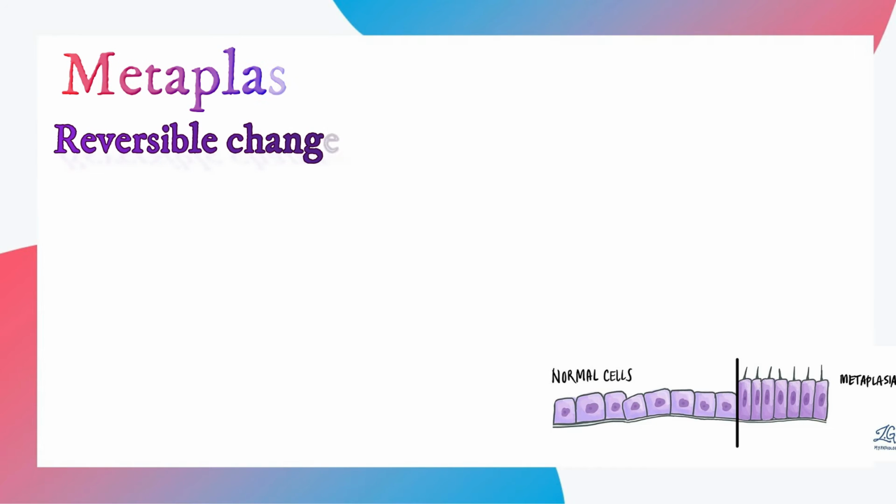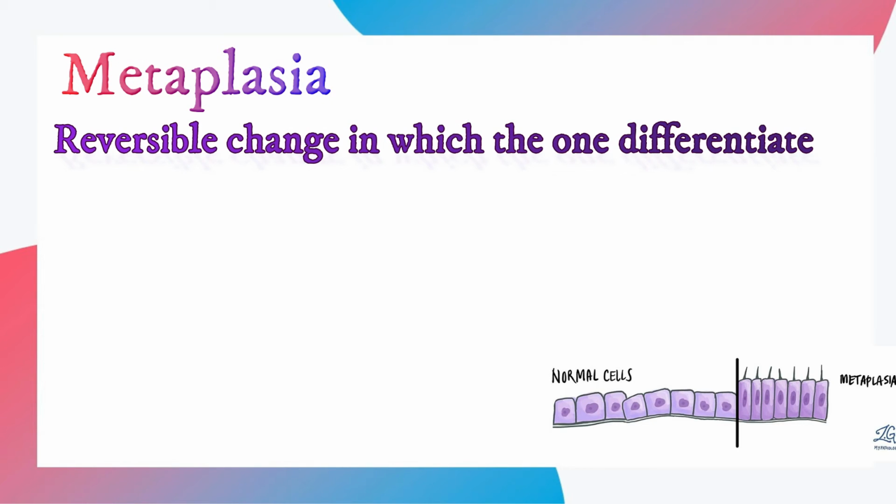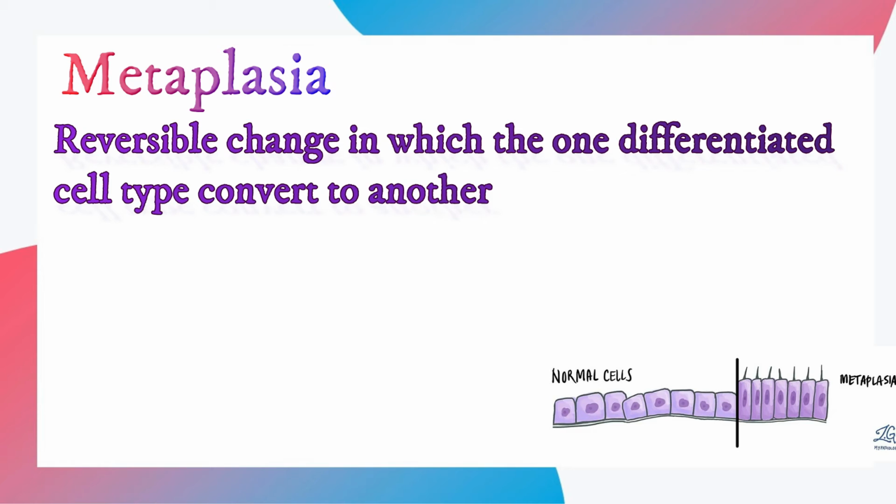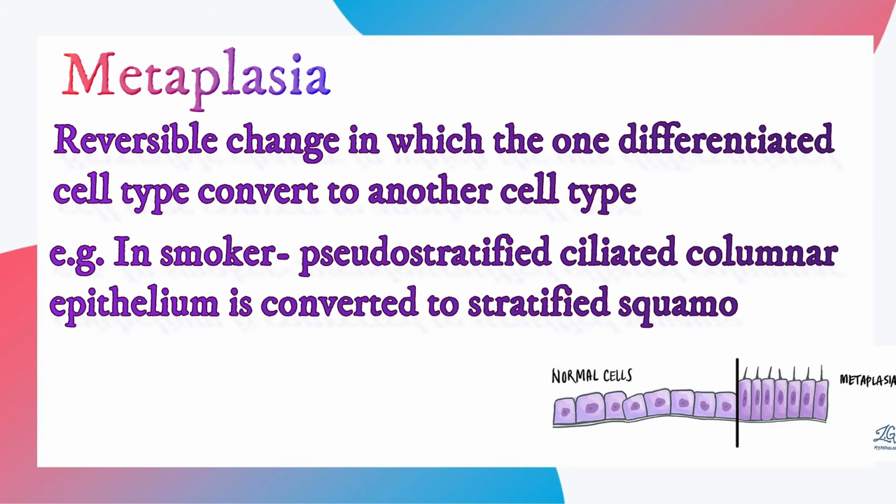Metaplasia is a reversible change in which one differentiated cell type converts to another cell type because of reprogramming of stem cells. An example is in smokers, where we can see pseudostratified ciliated columnar epithelium of the respiratory tract converting to stratified squamous epithelium.